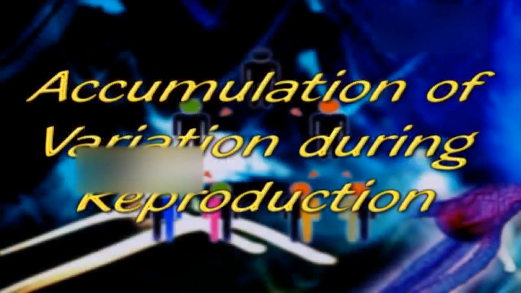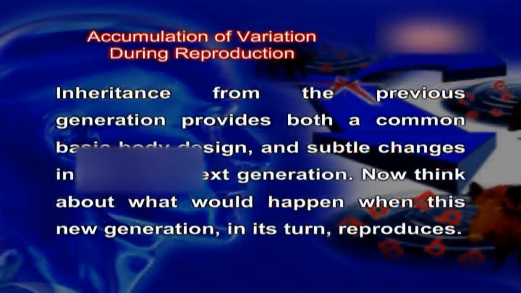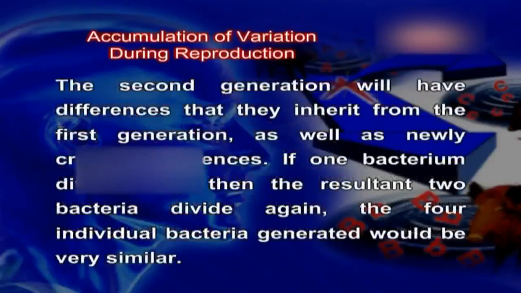Accumulation of variation during reproduction. Inheritance from the previous generation provides both a common basic body design and subtle changes in it for the next generation. Now think about what would happen when this new generation in its turn reproduces. The second generation will have differences that they inherit from the first generation, as well as newly created differences.